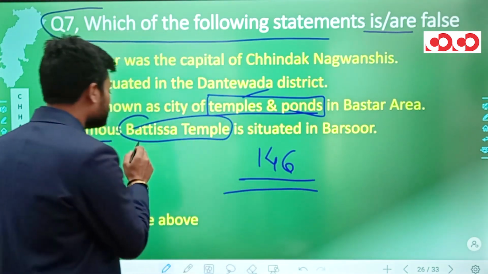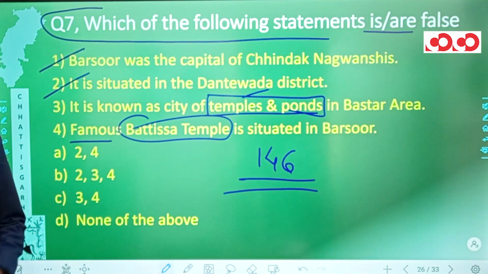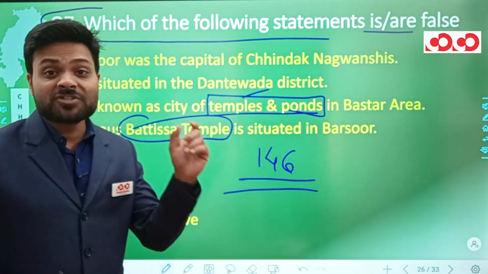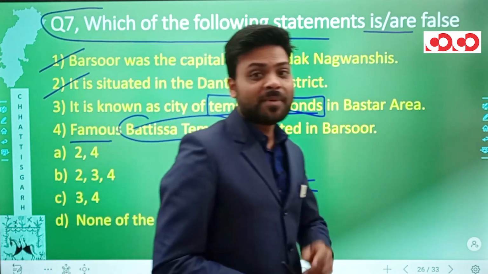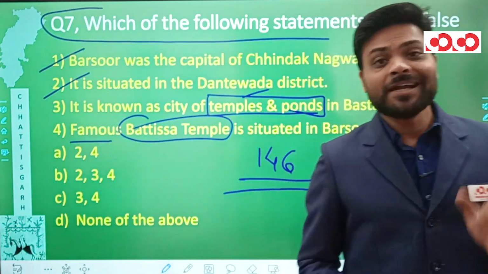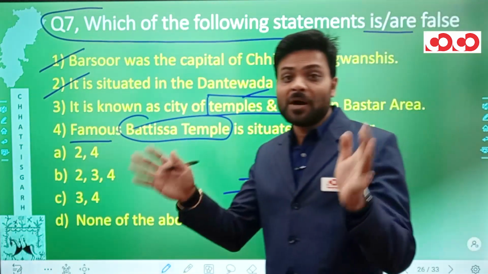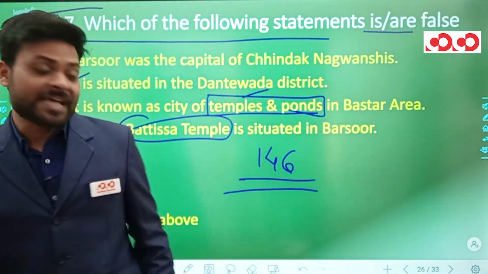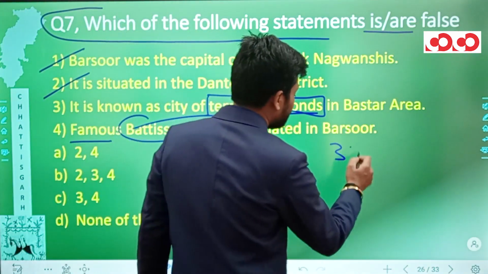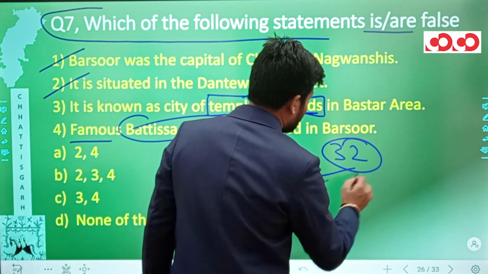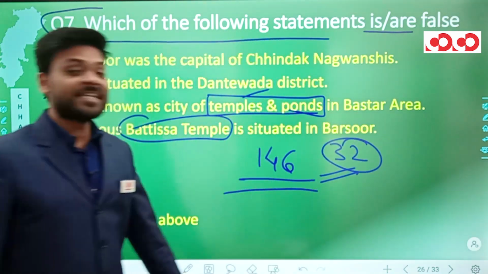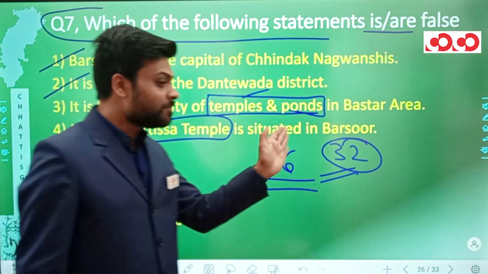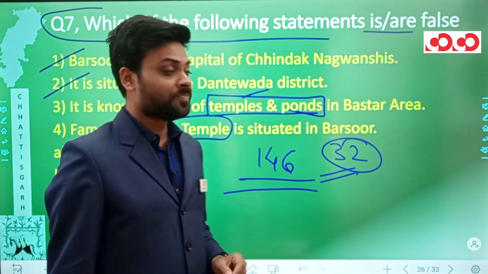4th is the famous Battisa temple is situated in Barsur. So I've already told you that there are 2 famous temples situated in this Barsur. First is Battisa temple and the second is Mama Bhanja temple. The Battisa temple is so known because the mandapa or the top portion of this temple is supported by 32 pillars. This 32 in Hindi is known as Battis, and hence the temple is known as Battisa temple.